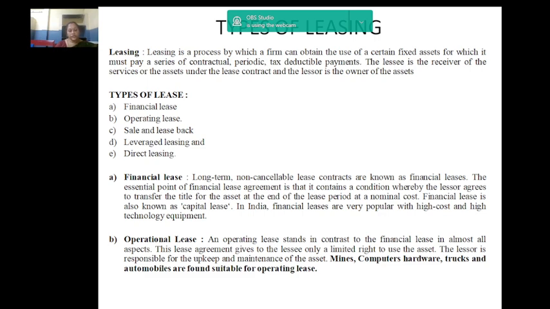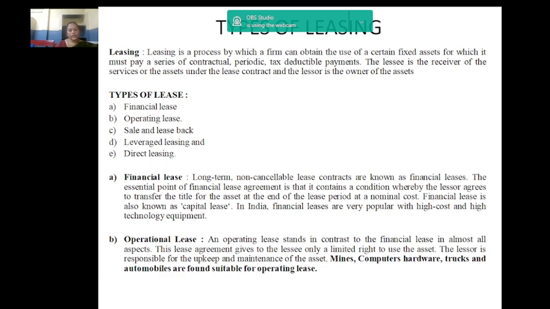Long-term non-cancelable lease contracts are known as financial leases. It's also called a capital lease. Under this lease, the lessor recovers 90% of the fair value of the asset as lease rentals, and the lease period is 75% of the economic life of the asset. The lease agreement is not cancelable.